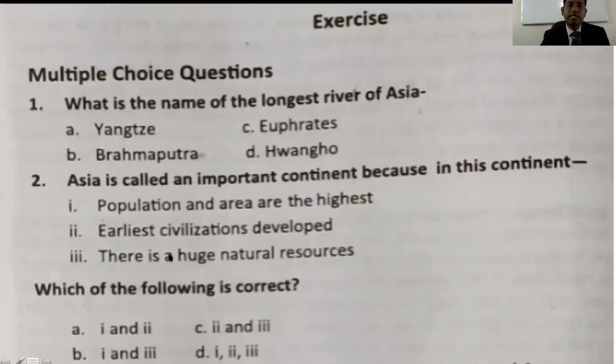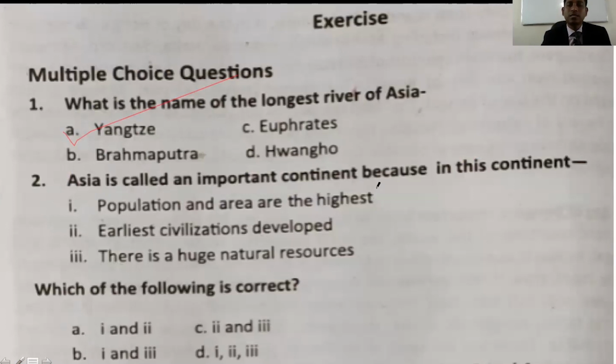Now time for the book exercise. MCQ, multiple choice questions. What is the name of the largest river of Asia? Who can tell me? Yes, your answer is correct. The answer will be Yangtze, right? Where? In China, right? In China.